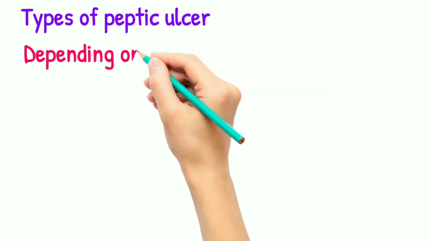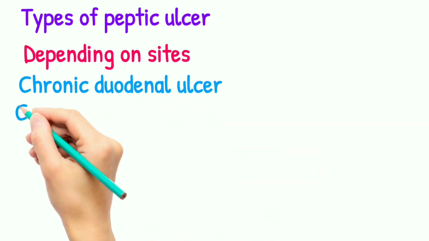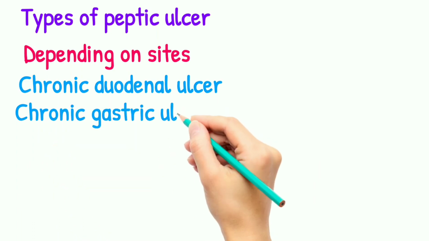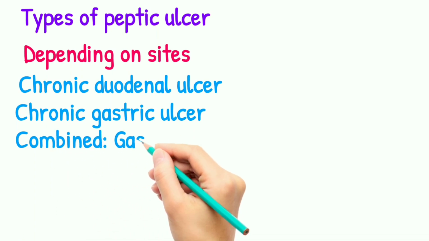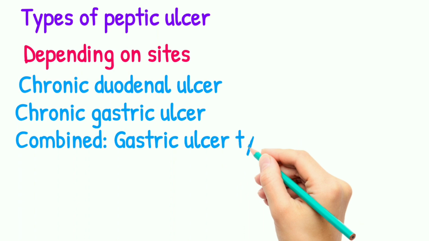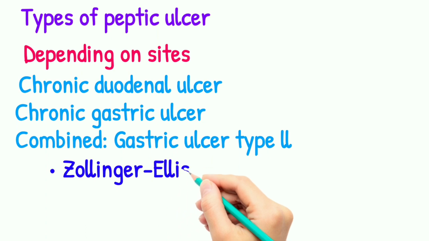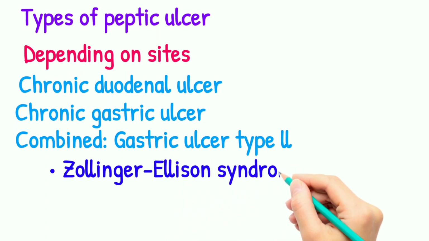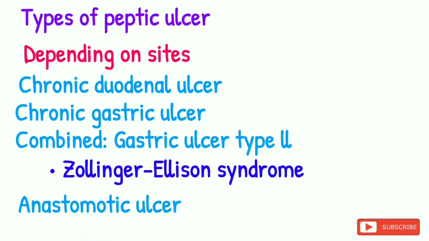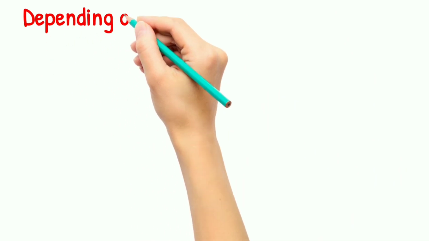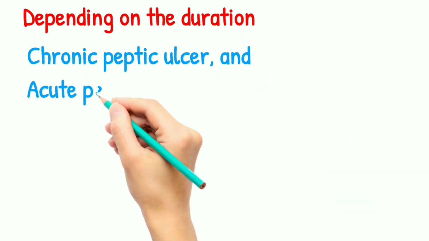First, depending upon the site, it can be a chronic duodenal ulcer. It occurs typically in the first inch of the first part of duodenum, and second is gastric ulcer. It occurs in the lesser curvature adjacent to the acid secreting parietal cell mass. Third is the combined gastric ulcer type 2, and the fourth is Zollinger-Ellison syndrome and anastomotic ulcer. Next is, depending on the duration, it can be a chronic peptic ulcer or the acute peptic ulcer.